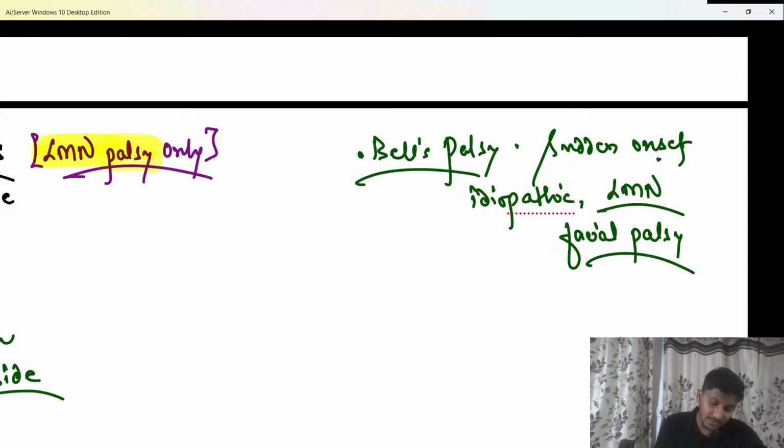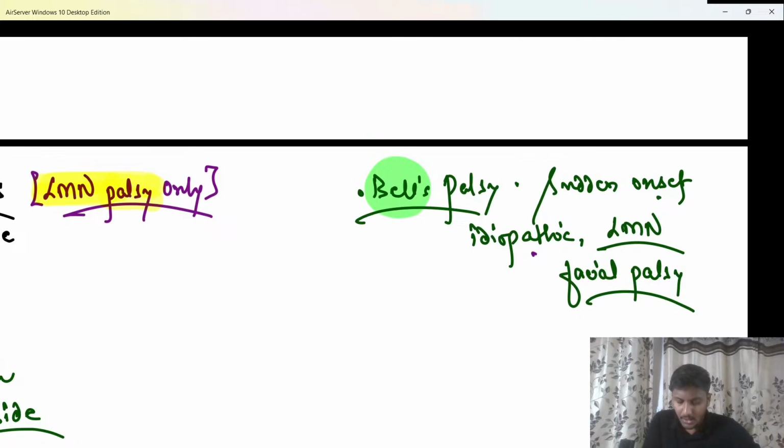beta. Remember, not everything is Bell's palsy. Not every facial palsy is Bell's palsy. The one that occurs due to trauma is not Bell's palsy, child. So that is important. Sudden onset idiopathic lower motor neuron facial palsy is what is known as Bell's palsy, beta. That has to be remembered.